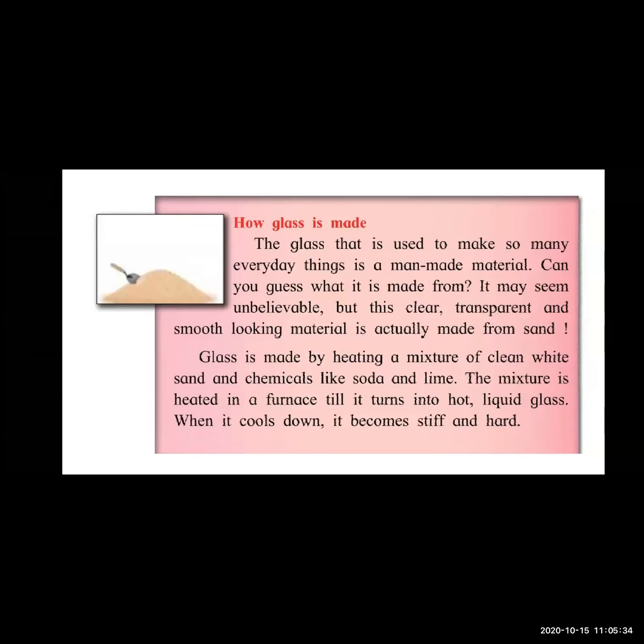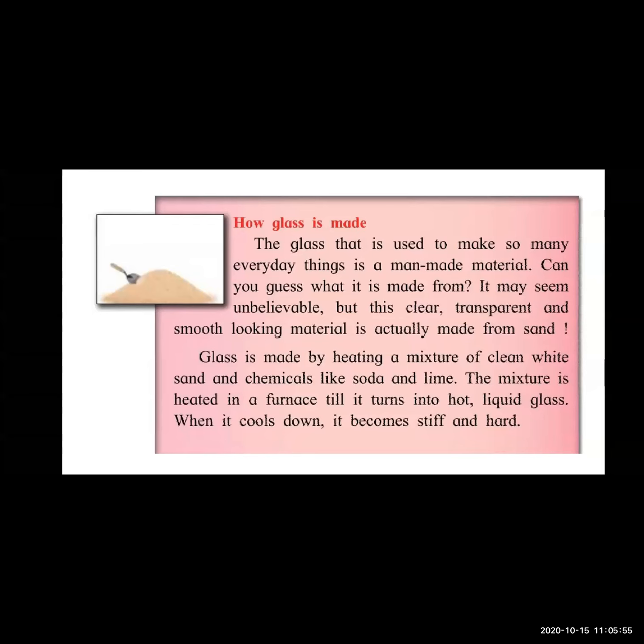Okay, now let's see how glass is made and what things are required to make glass. Can you guess what it is made from? It may seem unbelievable, but the clear, transparent and smooth looking material is actually made from sand.